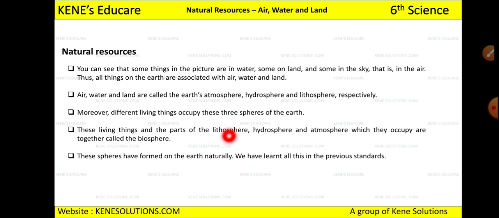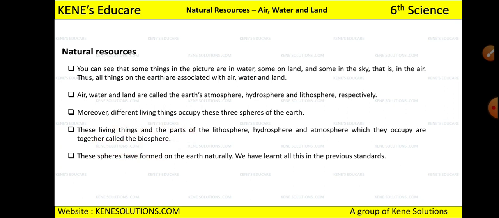So there are different living organisms surviving on these three spheres of the earth. Okay, and these living things together with the parts of the lithosphere, which means land, the hydrosphere, which means water, and the atmosphere, which means air, are together called the biosphere.